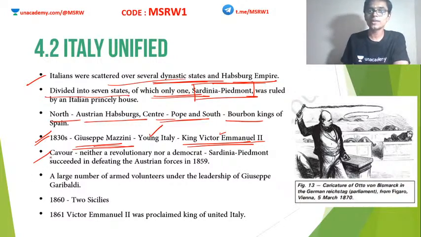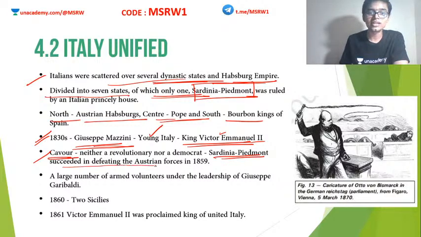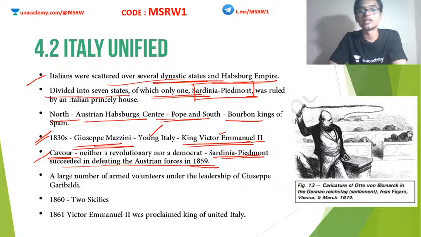So there is another person, just like Mazzini, known as Cavour. Cavour was not a revolutionary or a democrat or anything. He was an ordinary person but a very good military person. Clear? So under him, Sardinia Piedmont succeeded in defeating the Austrian forces in 1859.